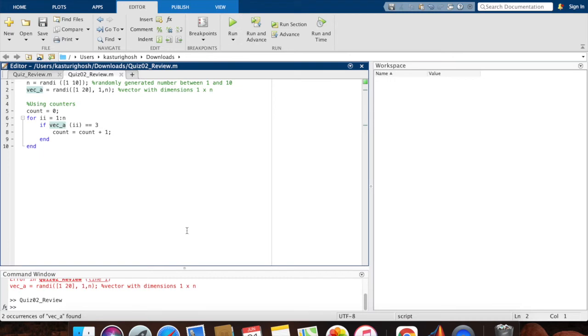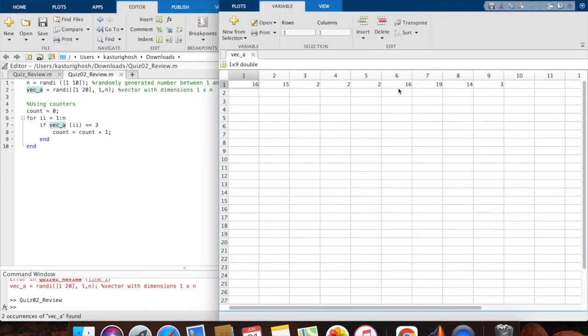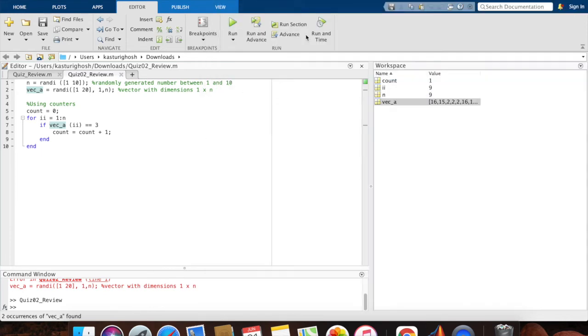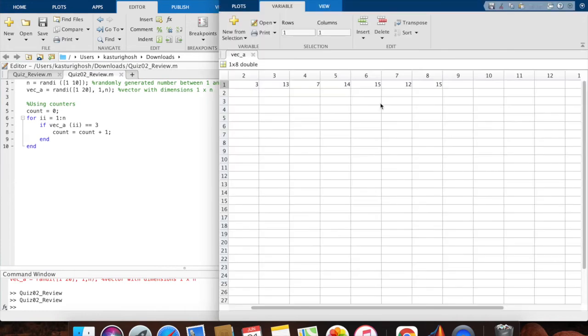Okay, now let's try running it again. All right. So I have my vec A right here and the count says 1. So let's go and check my vec A. 1 by 9 double. Do we have any 3s? Yes, we have one 3 and that's exactly what count gave me. Let's try running it once again. Oh, it says 2 this time. And let's check my vec A. I have a 3 here and another 3 here. Perfect.